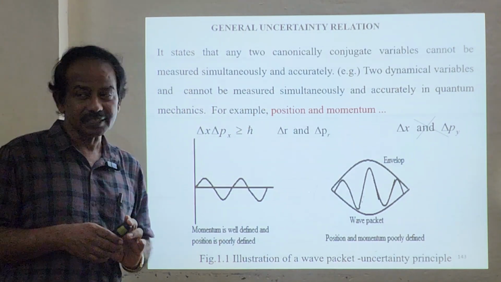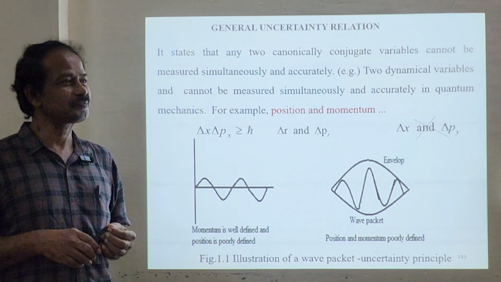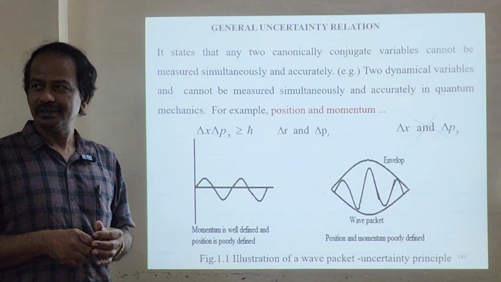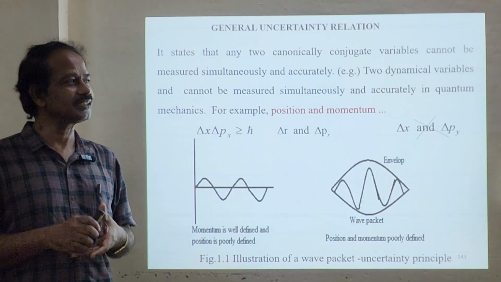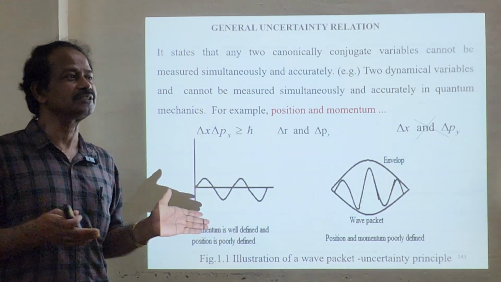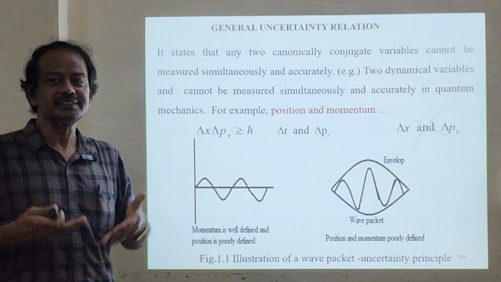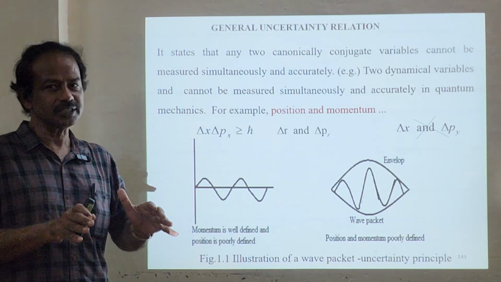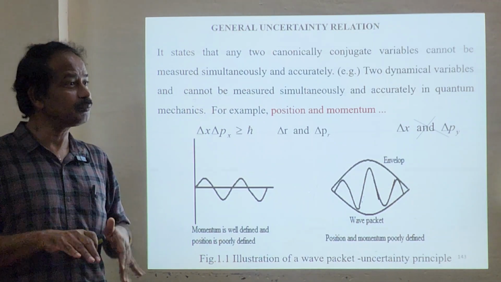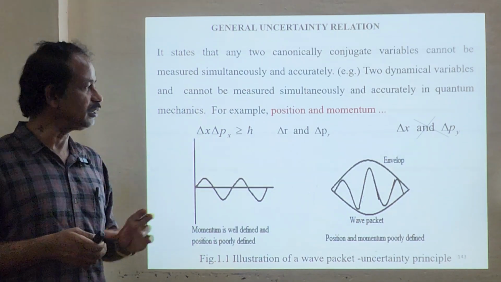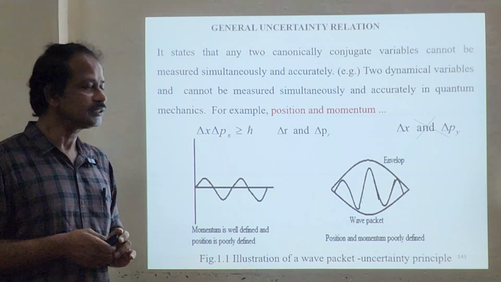Now, is it connected with some measurement devices? Do you think we don't have enough equipment to measure this? No, it is not like that. It is an inherent property. It is the nature of any quantum state. So del x and del px are greater than or equal to h bar.